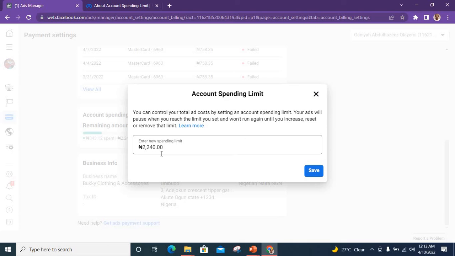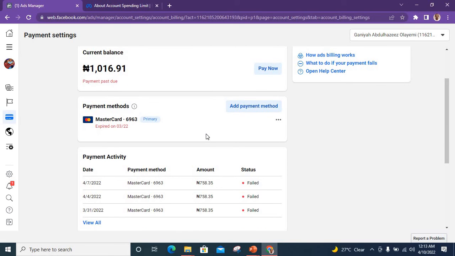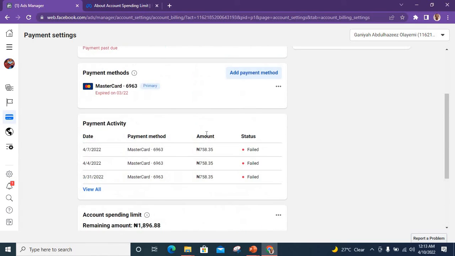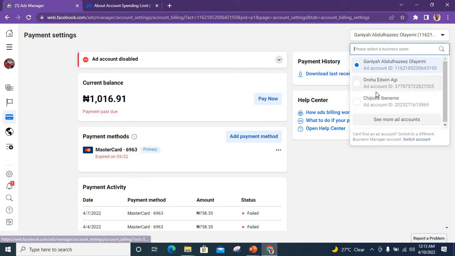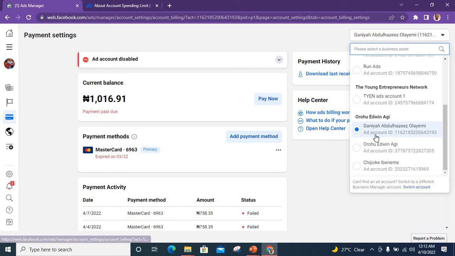So you can see this person has a spending limit of 2,240. What this means is once this gets to 2,240, the ad will automatically stop until the person completes the payment before the ad will be allowed to run further. So these are some of the things you should be mindful of. Let's look at more.